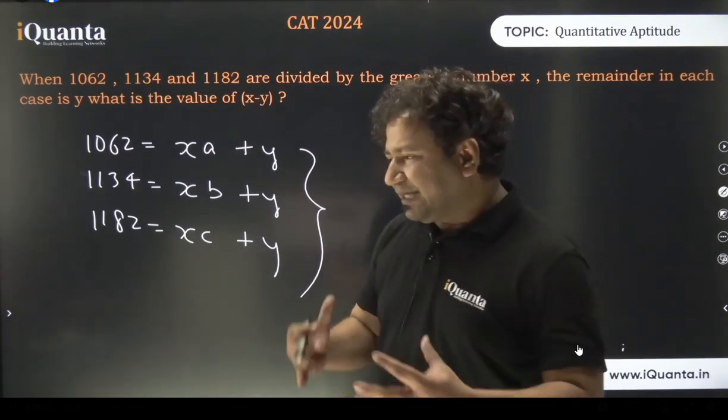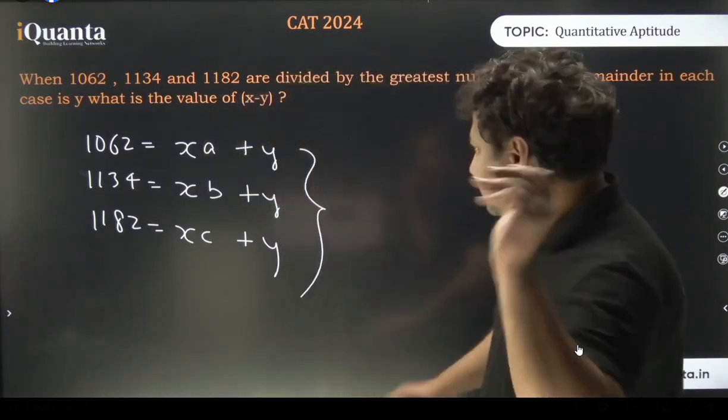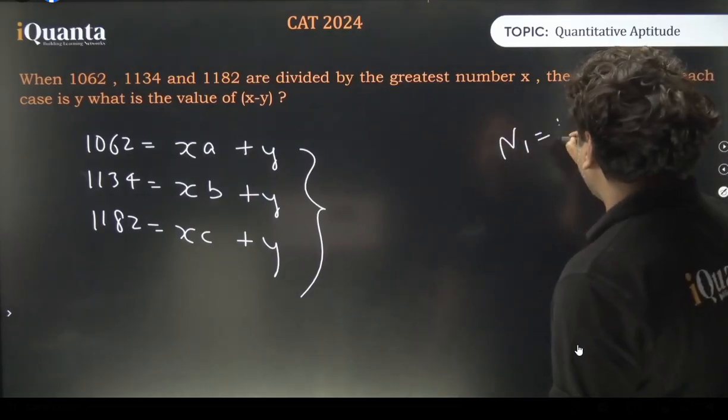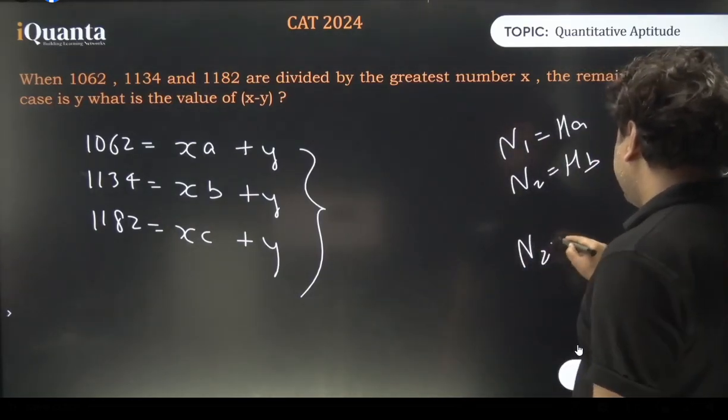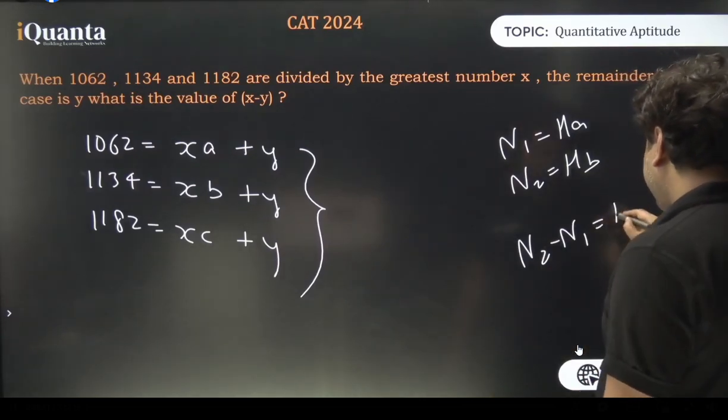Here comes a very unique thing about HCFs. By the way, before solving this question, if you remember, I was saying that N1 was HA in the previous slide, N2 was HB, right? So what if I subtract N1 from N2? I get H times B minus A.